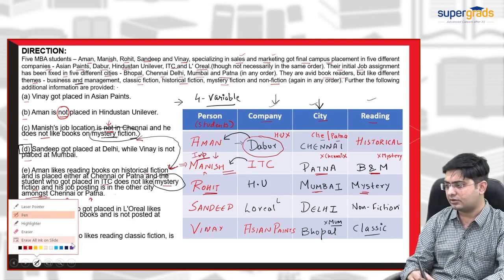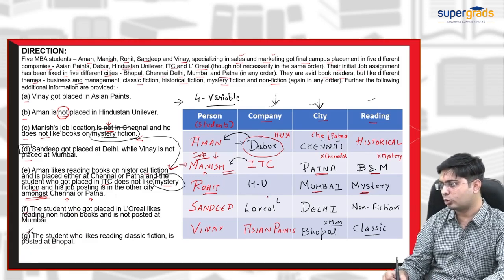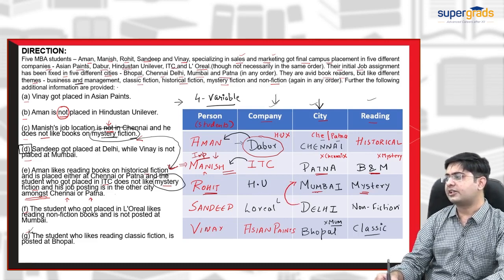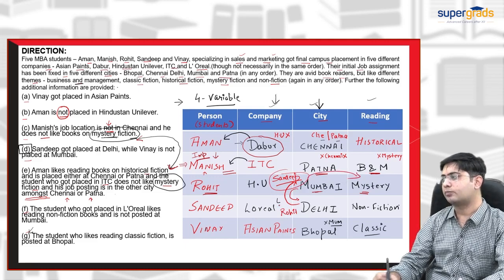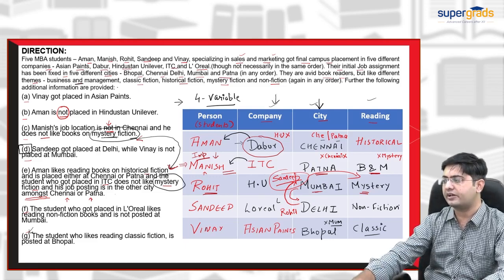Let me take a color for it. It is saying that Sandeep is transferred to Rohit's city, that means Mumbai. So Sandeep will transfer to Mumbai. And Rohit will transfer to Sandeep's city, that means Rohit will come to Delhi. So who would be the mystery reader now? Sandeep would be the mystery reader, because the question is asking who is the mystery reader now if they exchange the cities of Rohit and Sandeep. Now Sandeep would be the mystery reader, right?